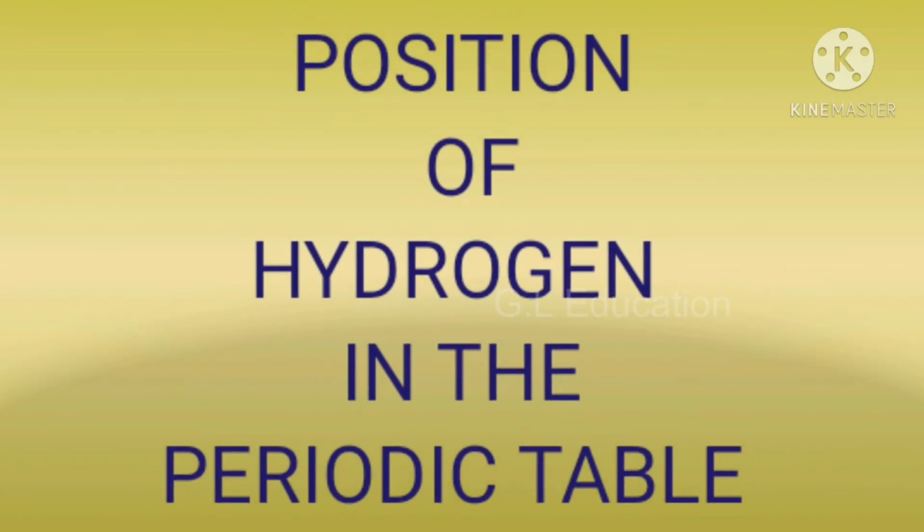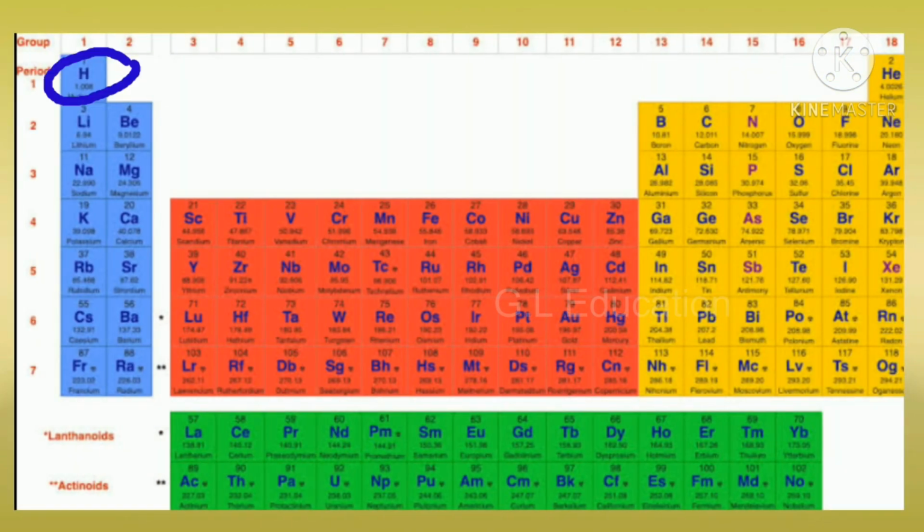Position of hydrogen in the periodic table. Hydrogen is the lightest, smallest and first element of the periodic table. It occupies a unique position in the periodic table. It behaves like alkali metals as well as halogens in its properties. In the periodic table, it is placed at the top of the alkali metals. Alkali metals are solids while hydrogen is a gas. Hence, the position of hydrogen in the modern periodic table is still under debate.